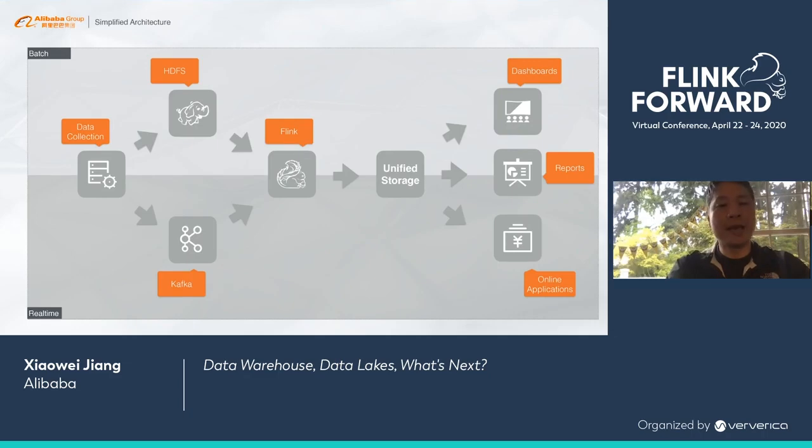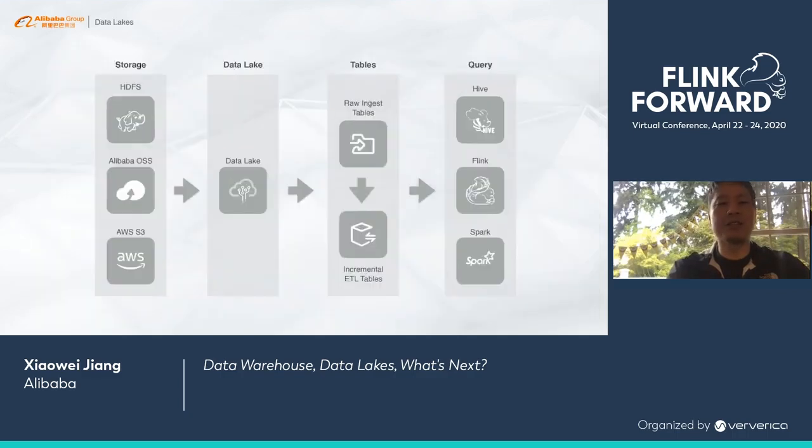We will use a unified processor which does both stream and batch processing. Flink is such a processor. It can do both batch and stream processing efficiently. Then the output from this unified data processor is going to be stored in this unified storage system, which serves downstream applications.